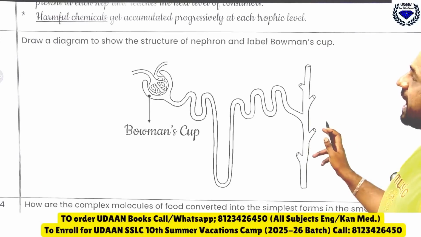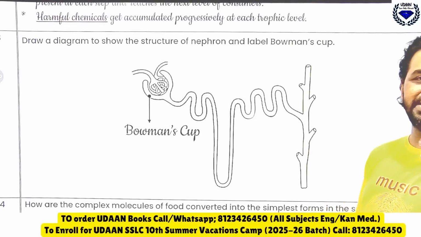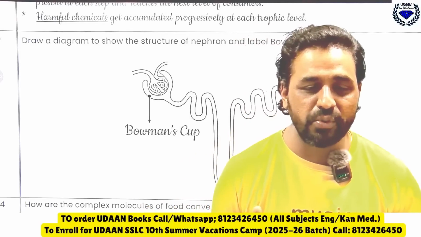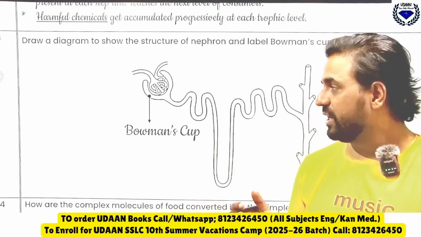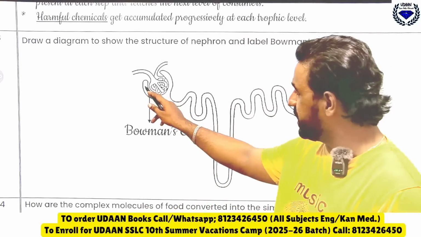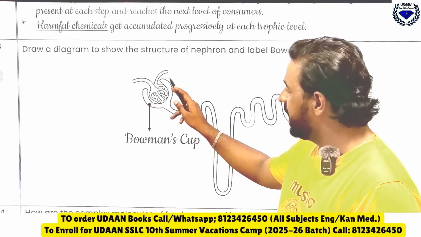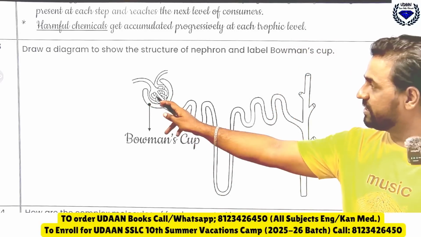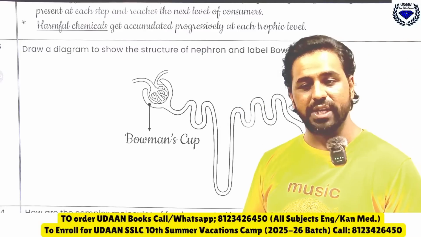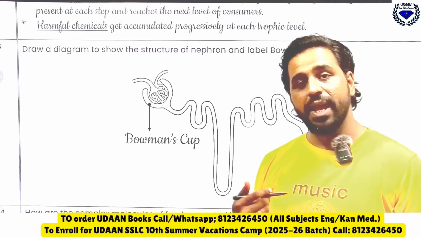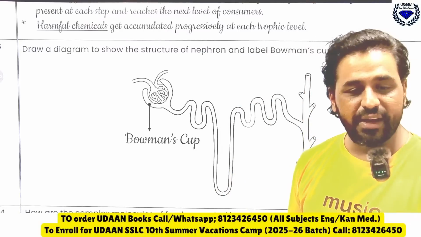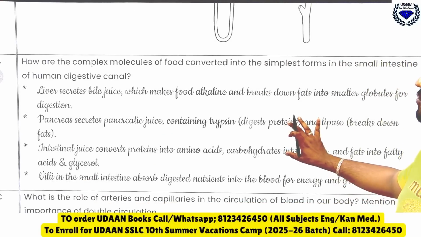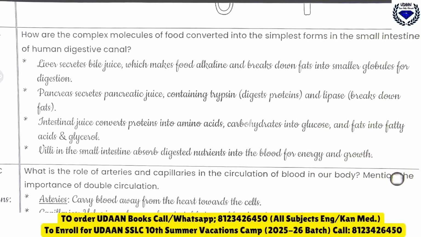And this is a diagram of a nephron. You can just draw this nephron diagram, which is very simple. If you draw this nephron diagram, yes, it is well and good. And this U-shaped, C-shaped structure that you see is called Bowman's capsule. And this thread-like structure that you see is the glomerulus. You have to label these two here. Yes, very good dear.